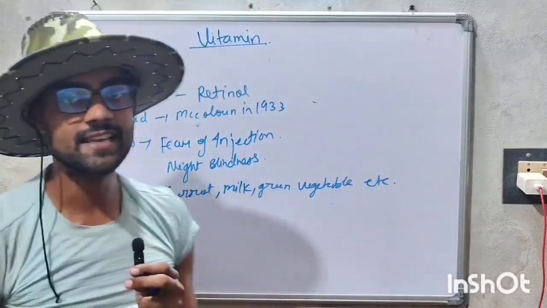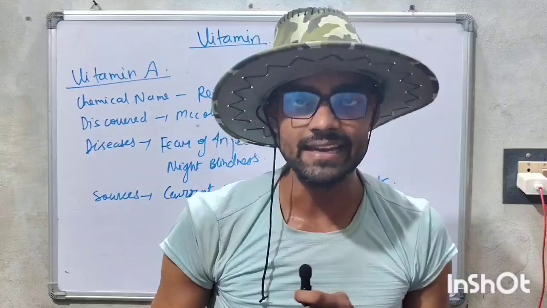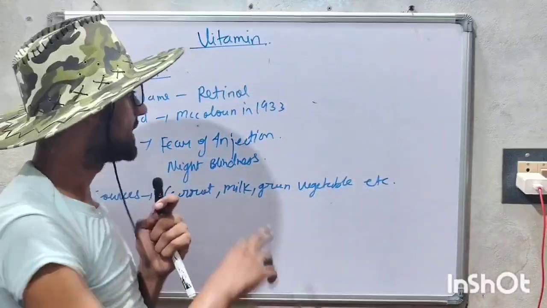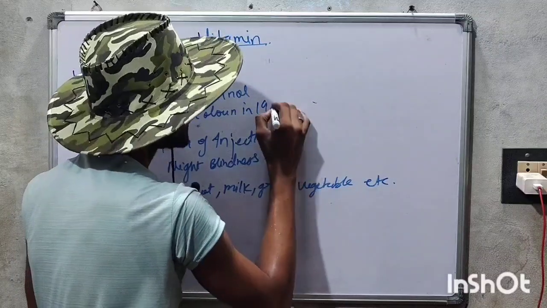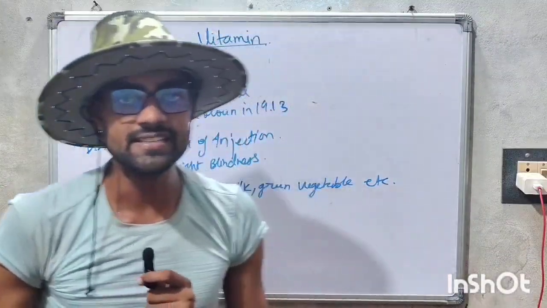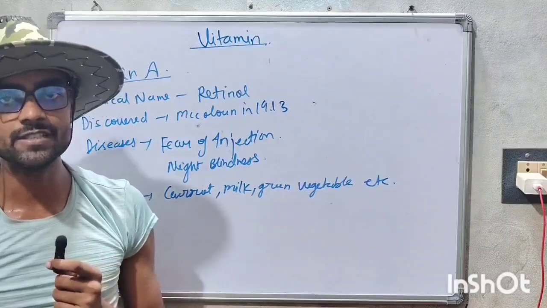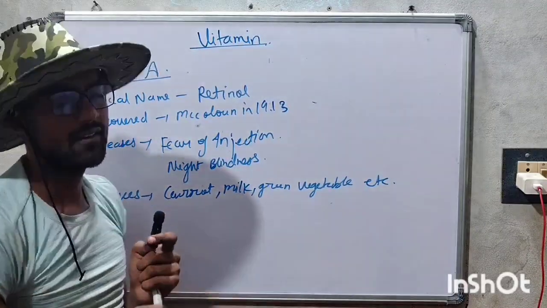Vitamin A, its chemical name is retinol, and it was discovered by McClung in 1913. The disease is night blindness, and the sources are carrot, milk, green vegetables, etc., and many things we can take.